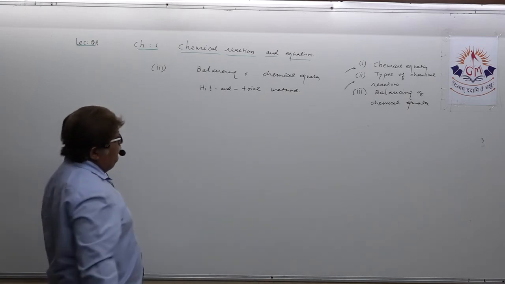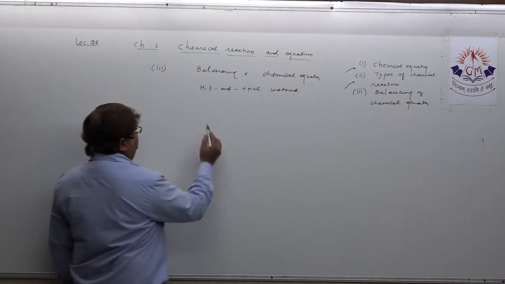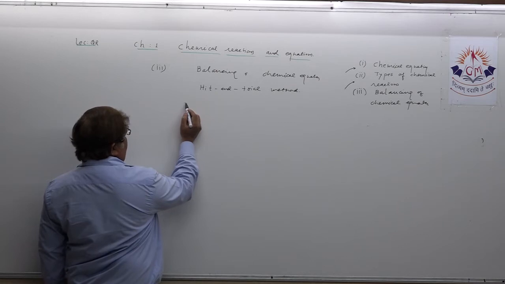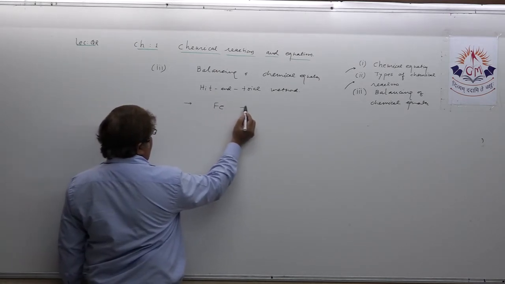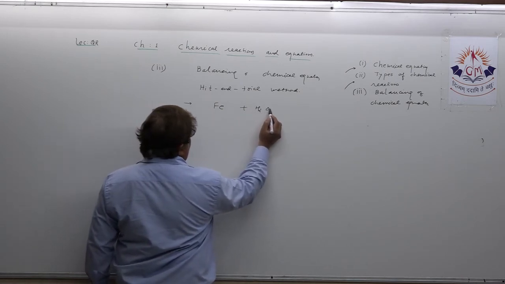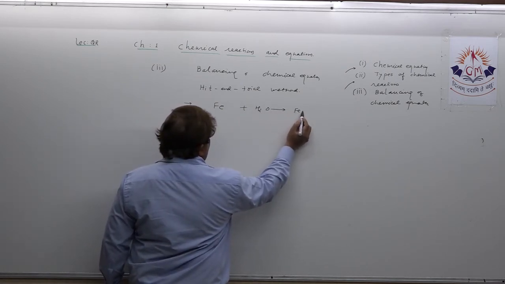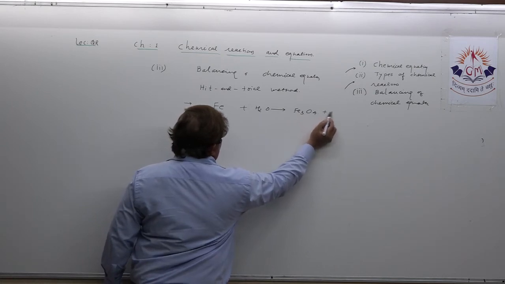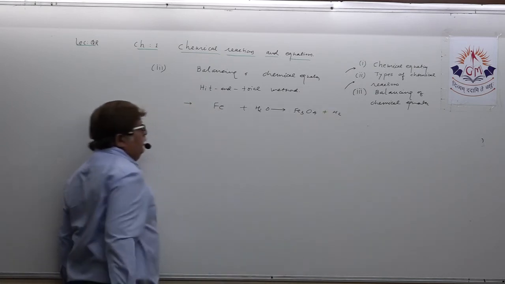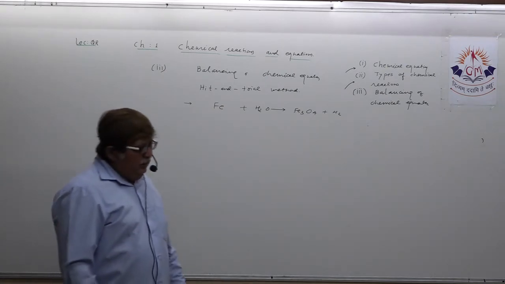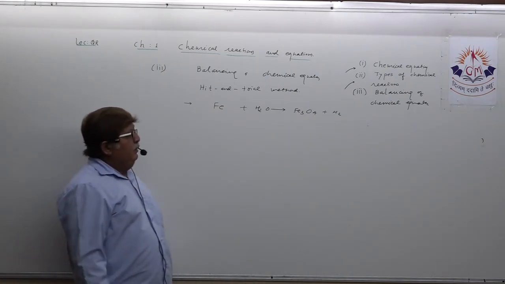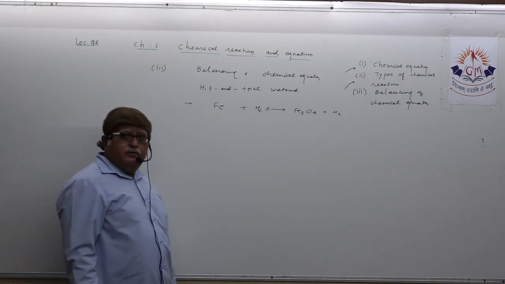Okay, let us try to understand by balancing one chemical equation, particularly if you can remember, Fe plus H2O forms Fe3O4 plus H2. Suppose this equation has been given to you in the board exam, which you have to balance.